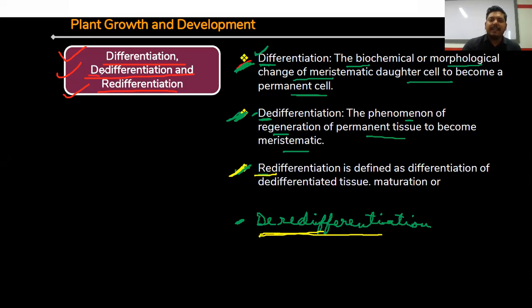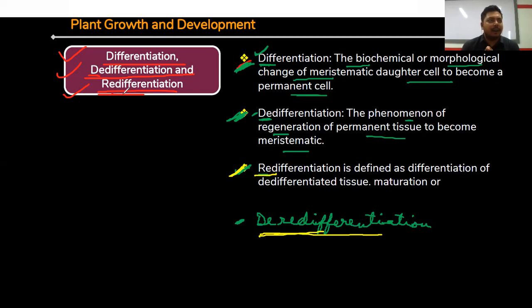De-differentiation means, D means deletion, when the dividing stage is deleted. It is called de-differentiation. And re-differentiation: Re means again. When the cells are again undergoing division, then it will be called re-differentiation.